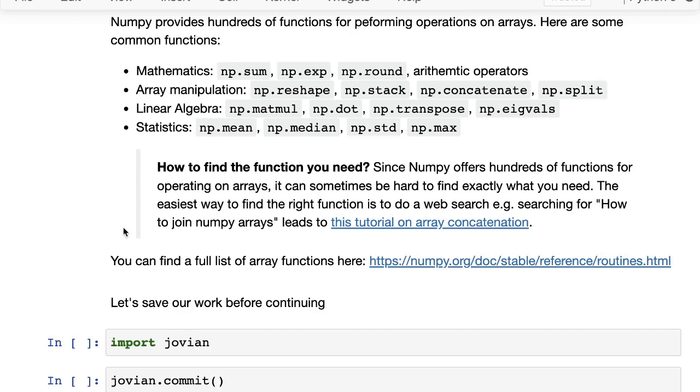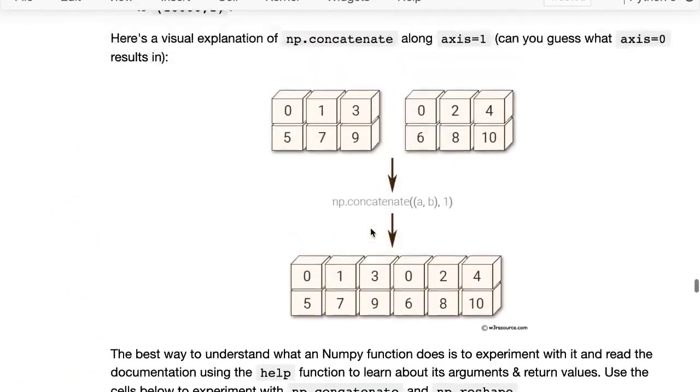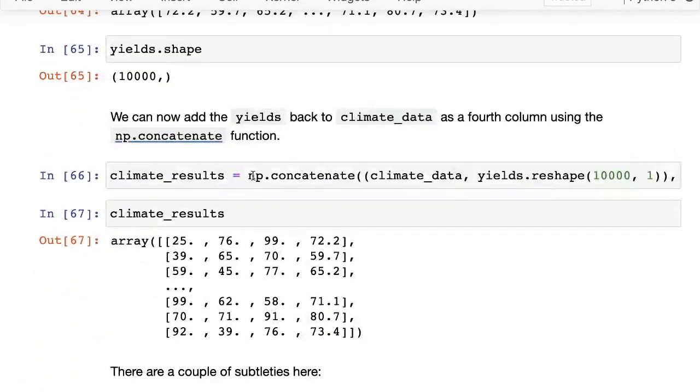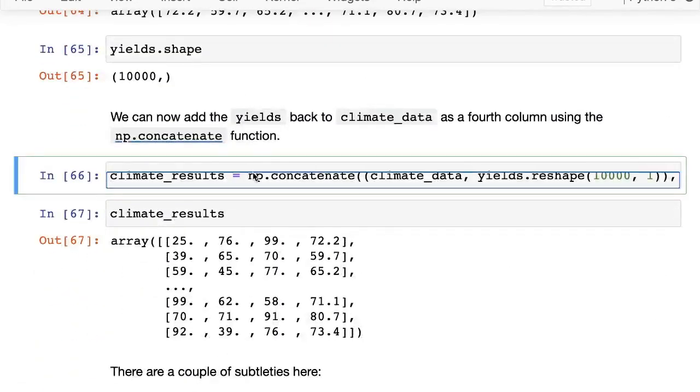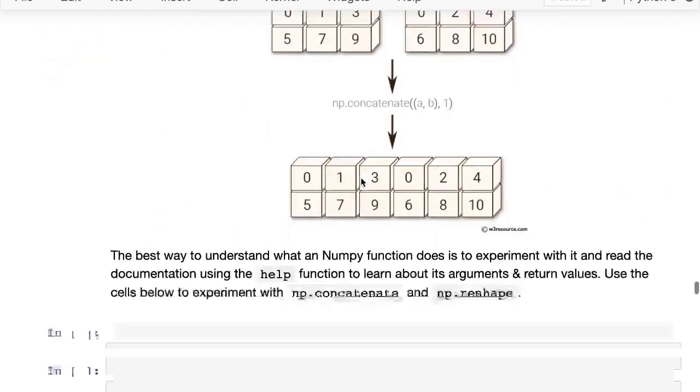For example, what I searched was how to join NumPy arrays, and that led me to a tutorial on array concatenation, and that is where I got the code for this operation. I was not sure what to use, so I just searched how to join two NumPy arrays. Or you can search something more specific, like how to add a column to a NumPy array, and then you will find some result. That is a good place to start.